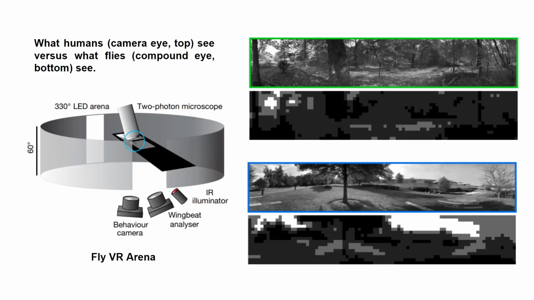Now, there's a difference, of course, in what humans can see and what flies can see. That difference in visual sampling is manifest in how they sample their environment. On the left, we see a fly VR arena where they do these kinds of experiments that yield the pictures on the right. You can see those visual scenes are different in a number of ways. We can see the actual scene as the human sees it on top of each of these sections, and then the feature map on the bottom.